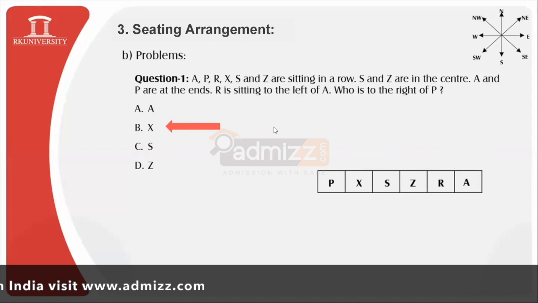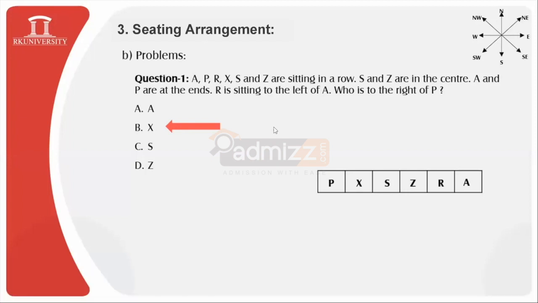One student has asked a very good question: what if "all of these" is also given in the options, since there is no "immediate" in the question? Yes, very good. At that point of time, "all of these" is the appropriate answer. But make sure who is sitting to the immediate left of A. For that, we need to consider option X. For that, don't consider "all of these". I believe I've made your query very clear.